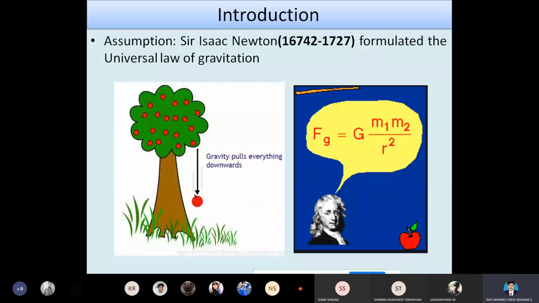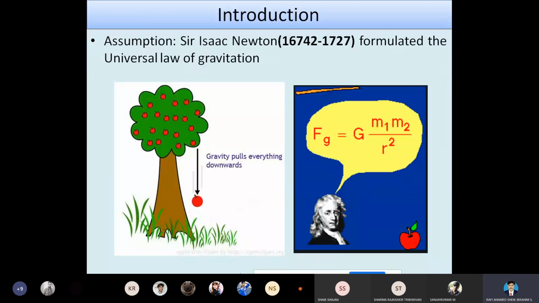The same assumption we are following here in our solar system. How? We know that the orbit of the moon about the Earth could be the effect of the gravitation force.